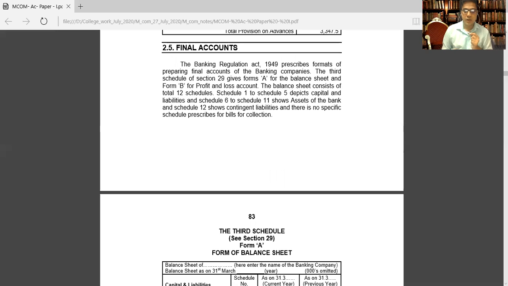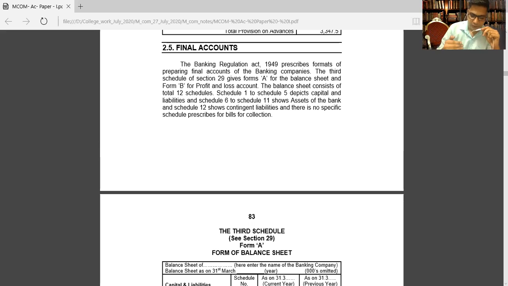Before starting, you should know about the various types of deposits a banking company collects. A company can collect fixed deposits, savings bank deposits, current accounts and recurring deposits.